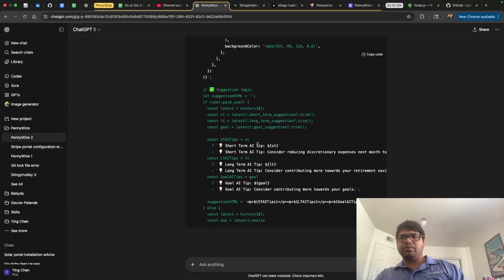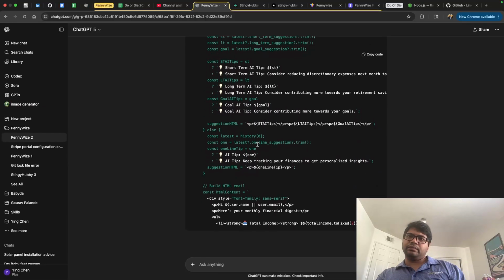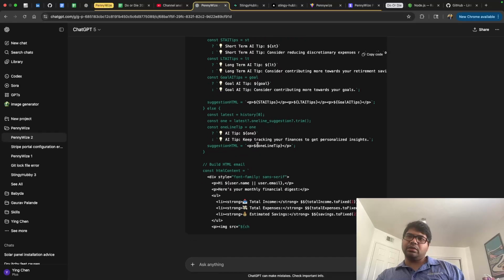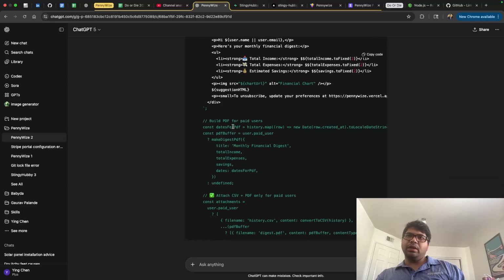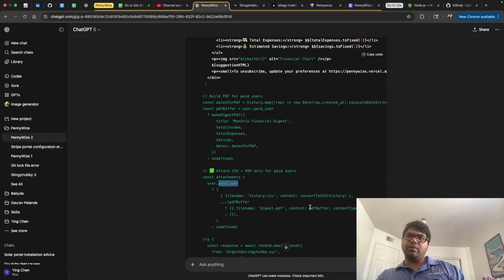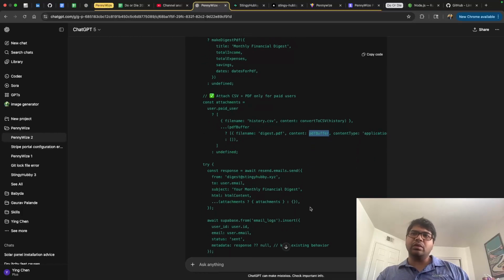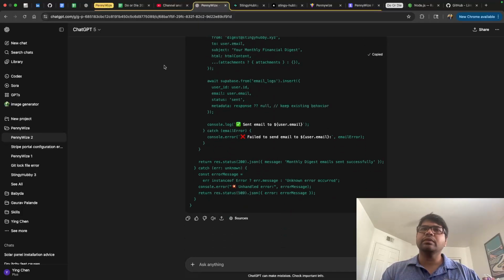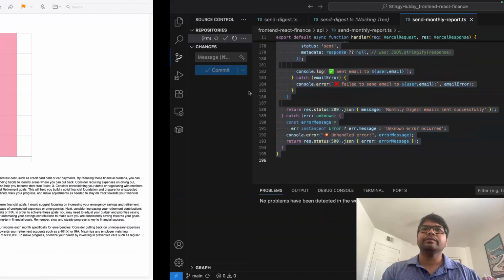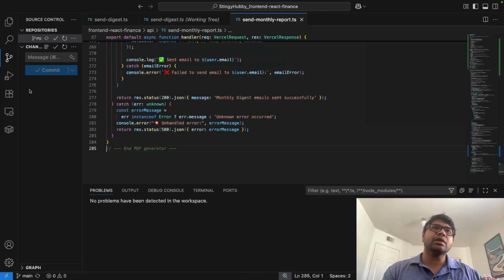This is the AI tips, and then we have the image source, and then we have the PDF also. So we have this make digest PDF, and then in the attachments we are checking for paid user, and then we are saving the PDF buffer. Yeah, it looks very similar to that. So let me copy this code. I think the code is complete. Let's go back to our code file and paste it here. Check the differences.